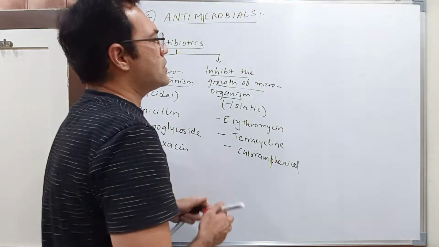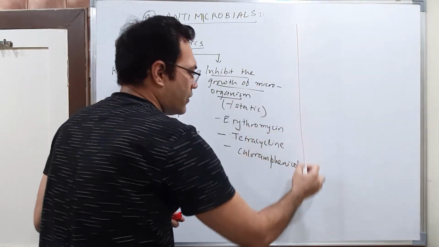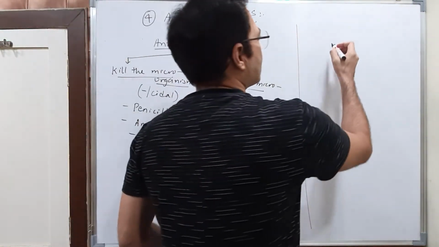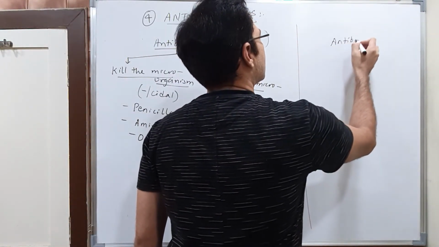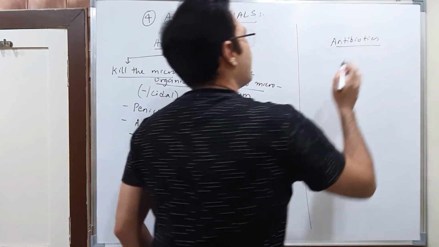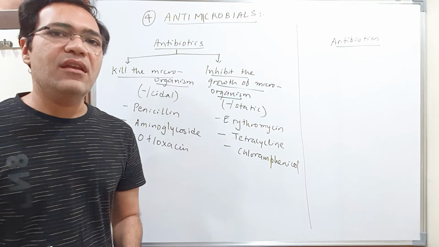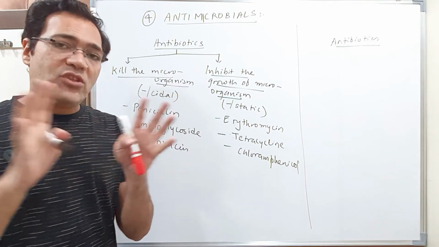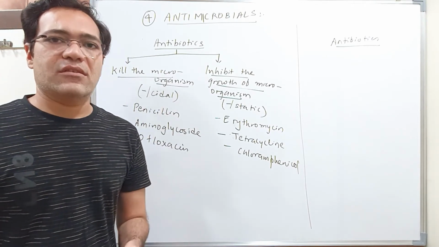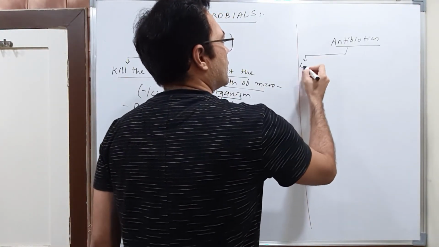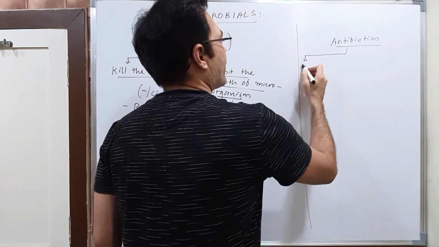Okay, now students, there is one more method by which you can classify antibiotics. Antibiotics can also be classified depending upon what range of microbes they can kill, right? What range of microbes it is effective against.